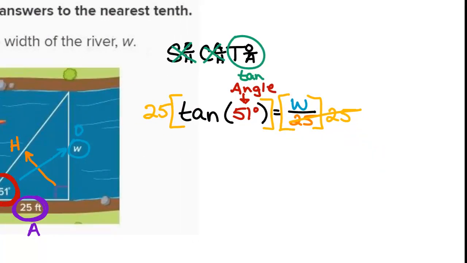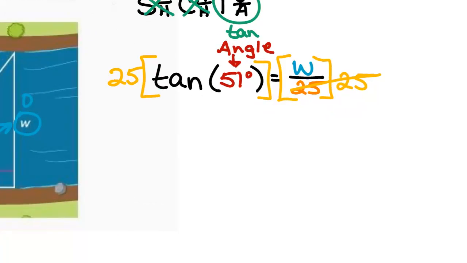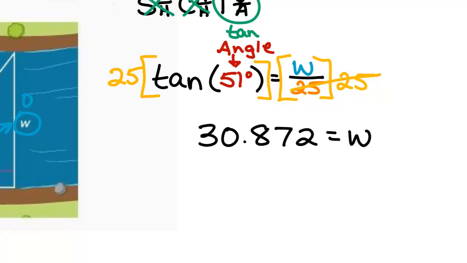And what do you get for W when you do that? 30.872. Or 30.9 if you round to the nearest tenth. Do we need units with that? Feet.